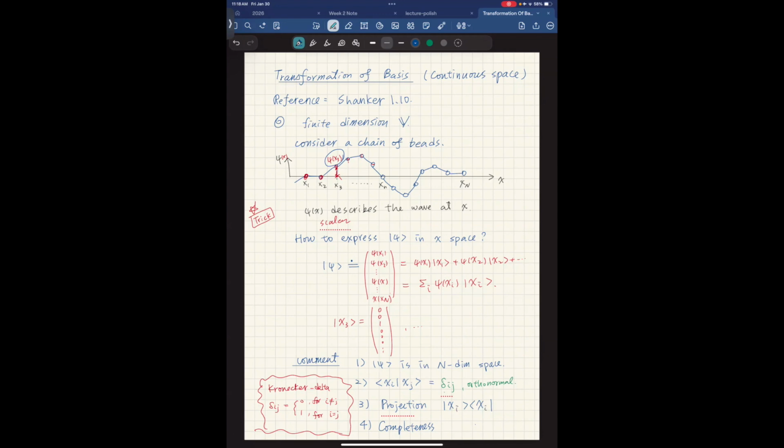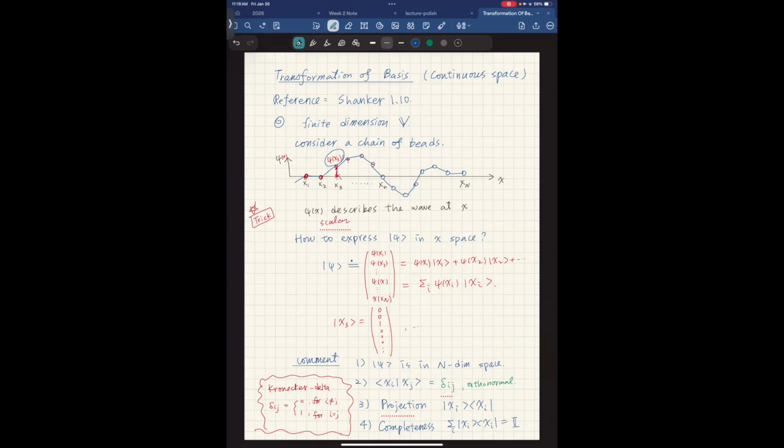I can do my projection on x1, and then do my projection on x2, x3, and so on and so forth. If we sum them up, then I essentially just add up the whole thing, right? So if I project my wave here, I will get some number in this coordinate, and then I'll get another number for this coordinate. If I add them up, I recover the entire same wave function. So if I do this projection for every coordinate, eventually I will recover myself.